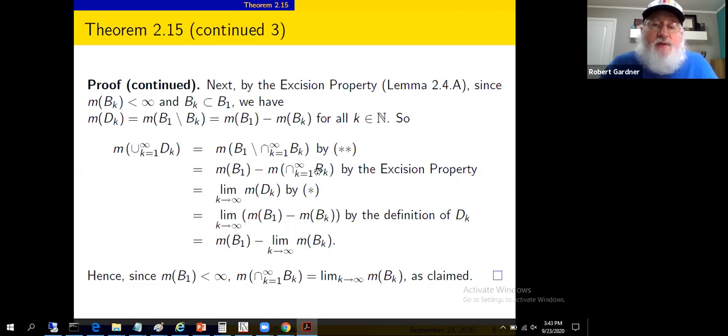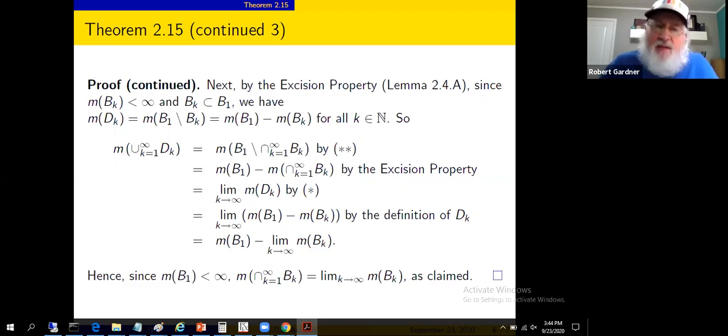So this and this are equal. The measure of B sub 1 minus this thing equals the measure of B sub 1 minus that thing. The measure of B sub 1 is finite, so we can cancel those. Finiteness of B sub 1 again. Get the negative sign out of the way, and we know this quantity equals that quantity. This quantity is the measure of the intersection, and that quantity is the limit of the measures. And that was the second claim.